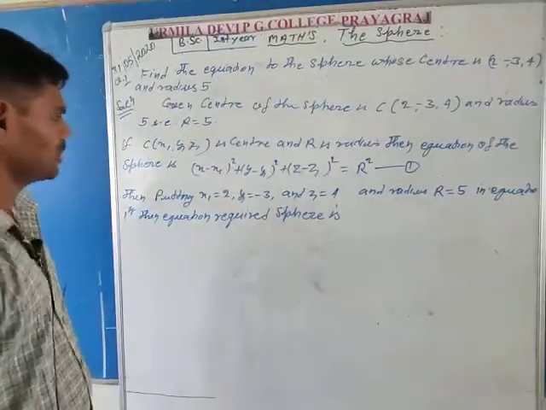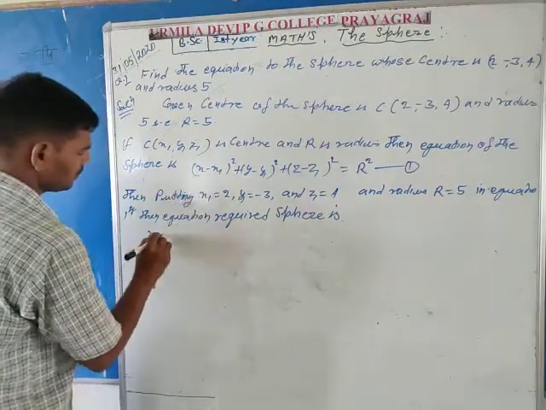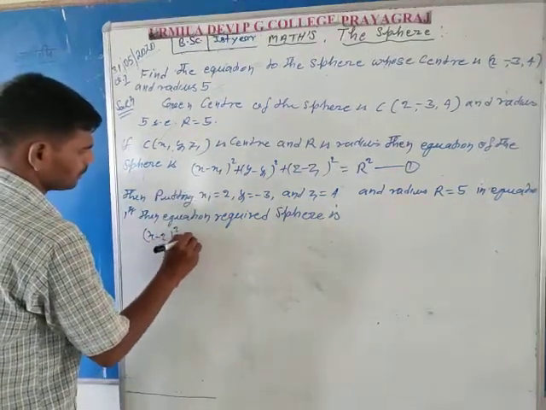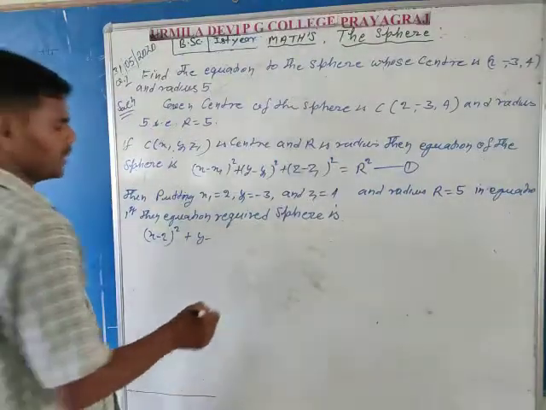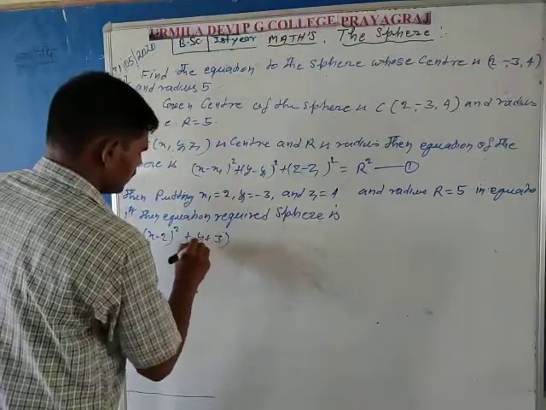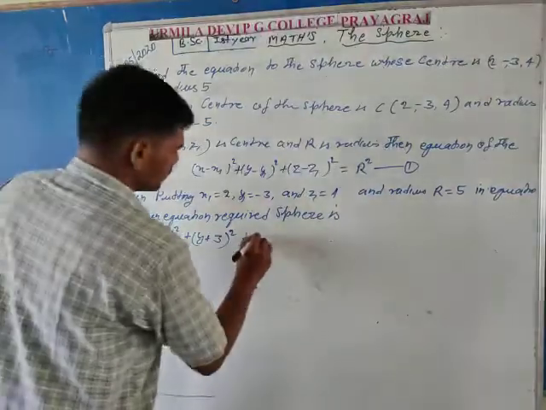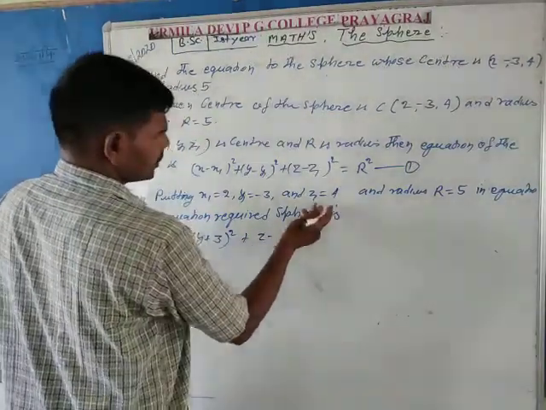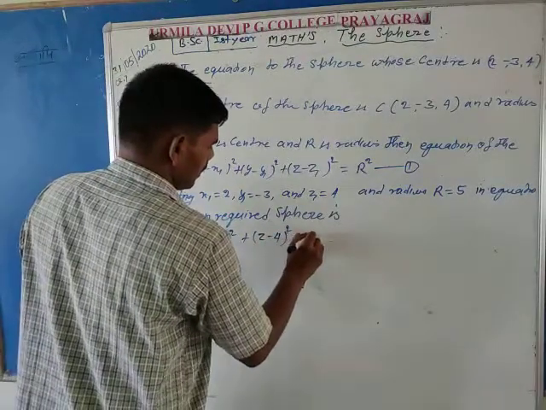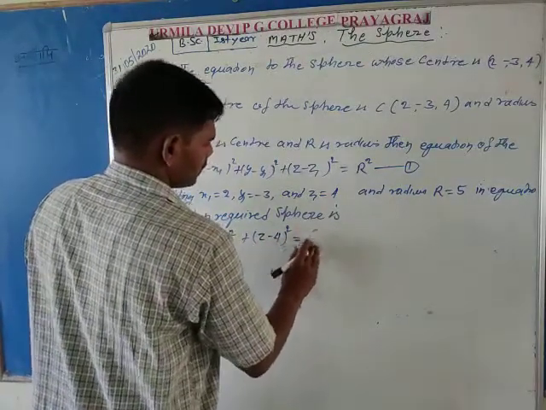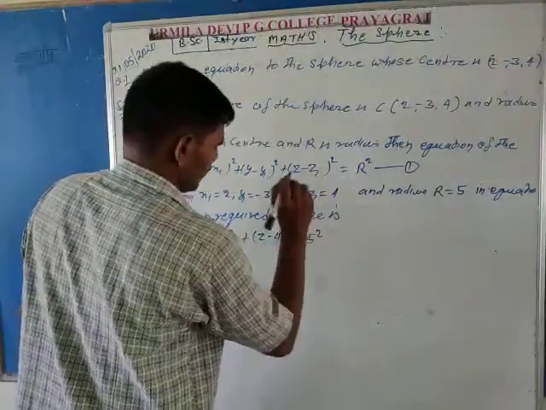Then the equation of the sphere is x minus x1, here putting the x1 value 2, whole square, plus y minus y1, y1 is equal to -3, so y plus 3 whole square, plus z minus z1, z1 is equal to 4, so z minus 4 whole square, is equal to R square. Here putting the value of R, R is equal to 5, so 5 square.